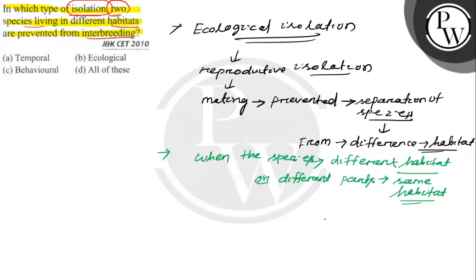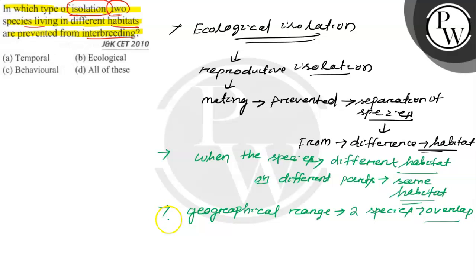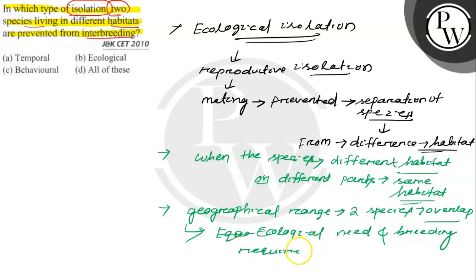And even if the geographical ranges of two species overlap, the difference in their ecological needs and breeding requirements is enough to isolate them from each other. So what is the correct answer? That is option number B, that is ecological isolation.